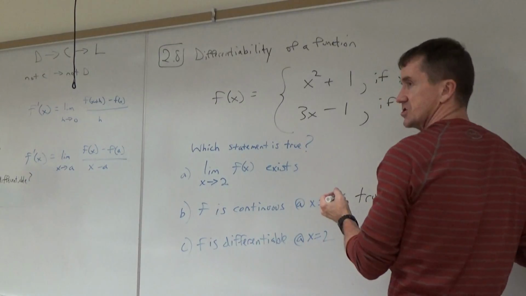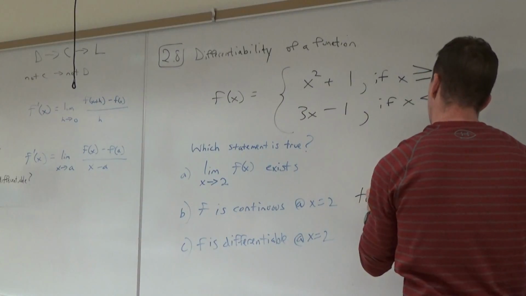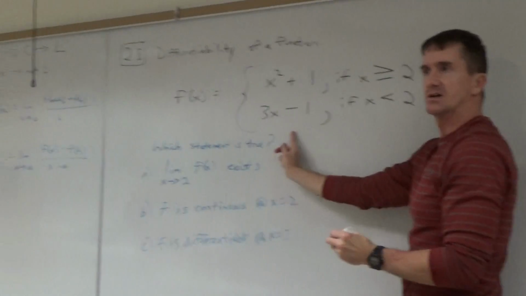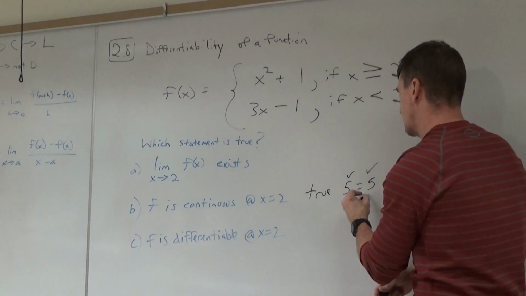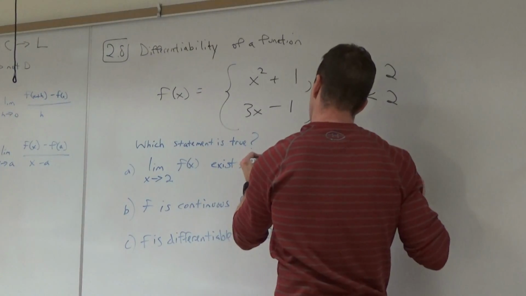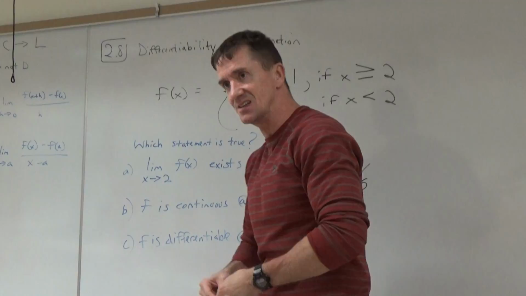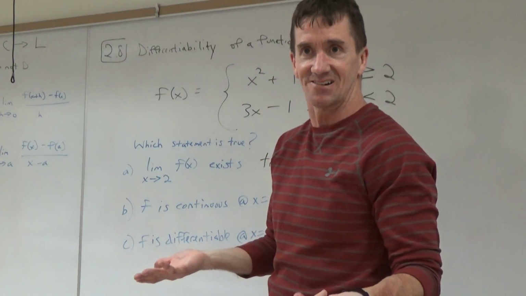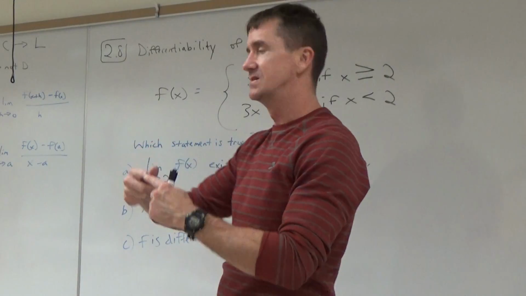True, everyone. And we're going to show why. In this case, what's 2 squared plus 1? 5. What's 3 times 2 minus 1? 5. The y values are equal. These two y's are the same. So what does letter A have to be? True. If the function's continuous at the point, then the limit has to exist there. It's connected, so of course the limit exists from both sides.